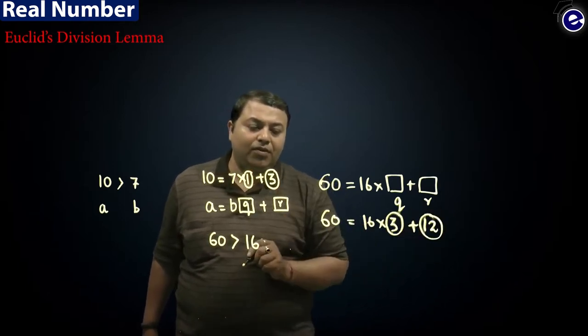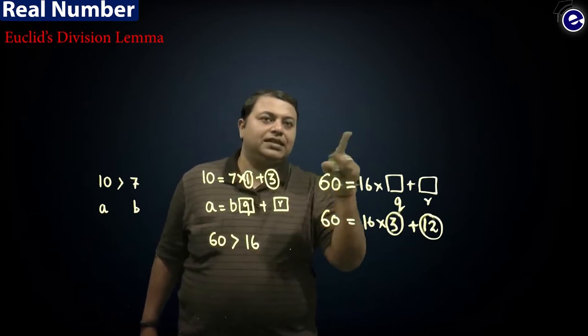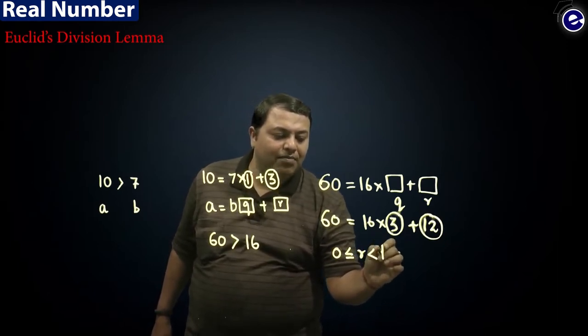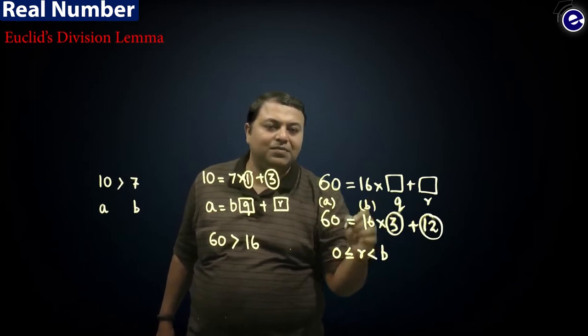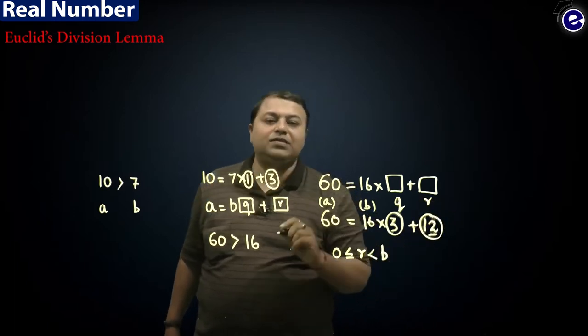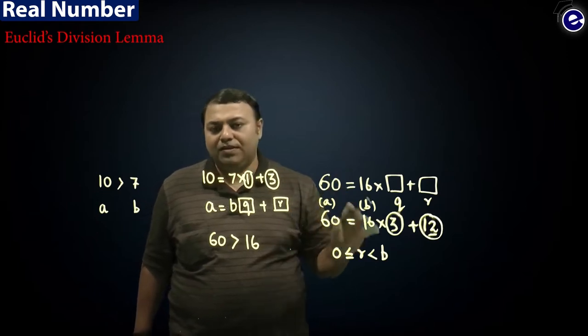Now one more thing you have to notice is that in Euclid's division lemma, as you can see written here, the value of R can be 0 or it has to be less than B. Now what is B here? Here 60 is A and 16 is B. The value of 12, the remainder R, will always be less than the value of B. This is what you have to always remember.